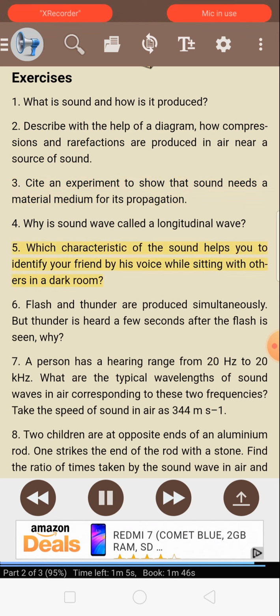5. Which characteristic of the sound helps you to identify your friend by his voice while sitting with others in a dark room? 6. Flash and thunder are produced simultaneously. But thunder is heard a few seconds after the flash is seen. Why? 7. A person has a hearing range from 20 Hz to 20 kHz. What are the typical wavelengths of sound waves in air corresponding to these two frequencies? Take the speed of sound in air as 344 meters per second.